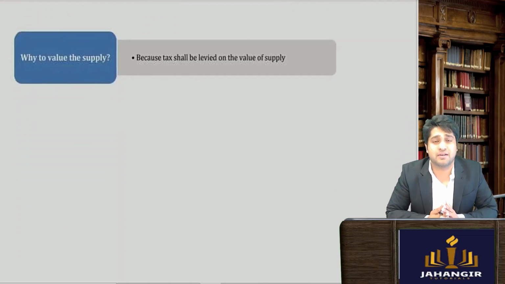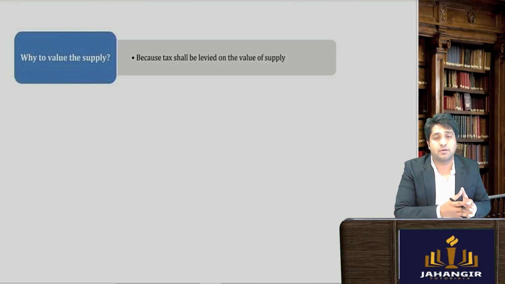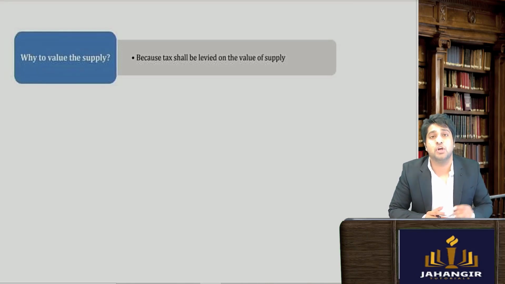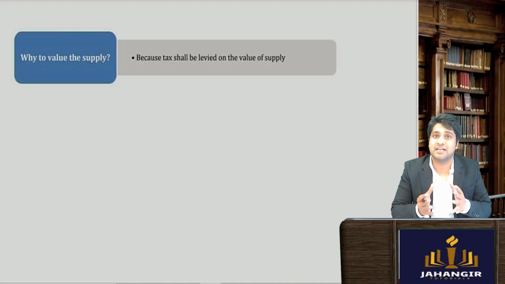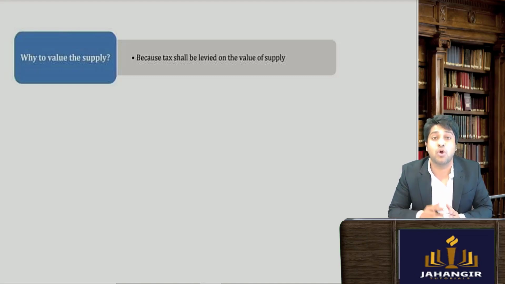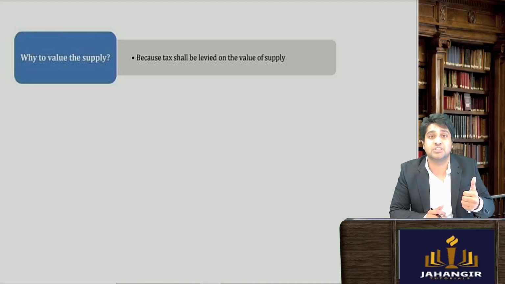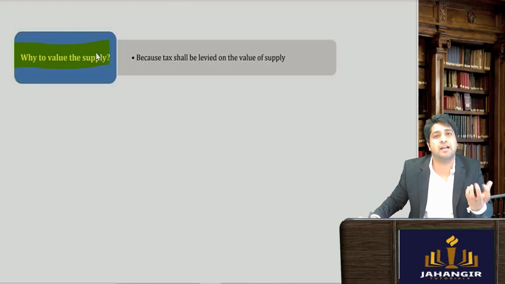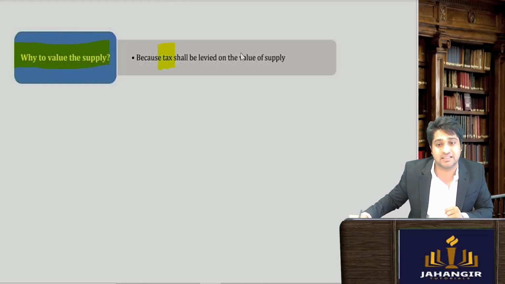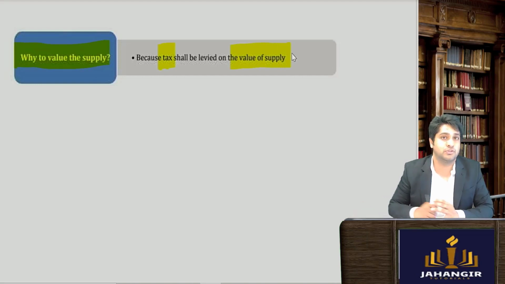Now, why is value of supply important? Because in every single transaction you need to compute what is the value, and on that value the GST rate will be levied. Now there are some additions, deletions, some kind of adjustments need to be made to this value before you levy this rate. All of this will be dependent on the sections given in the act as well as the rules. So just a simple question, why do we have to find out the value of supply? Because the tax is actually levied on the value of goods.